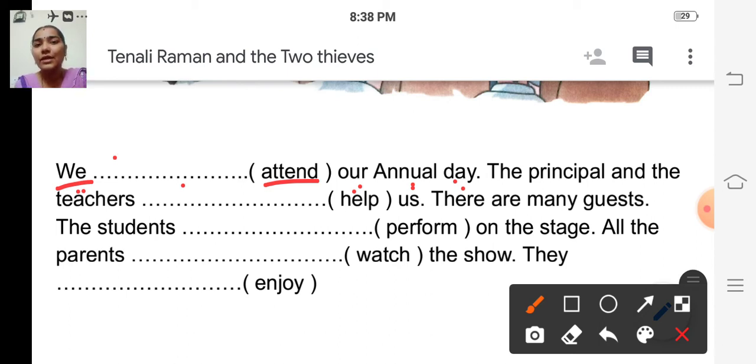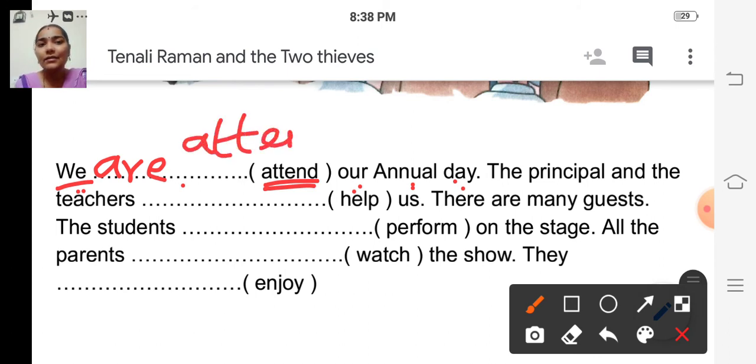So we are, ing form of attend. We are attending. Just add ing to the verb attend. We are attending our annual day.